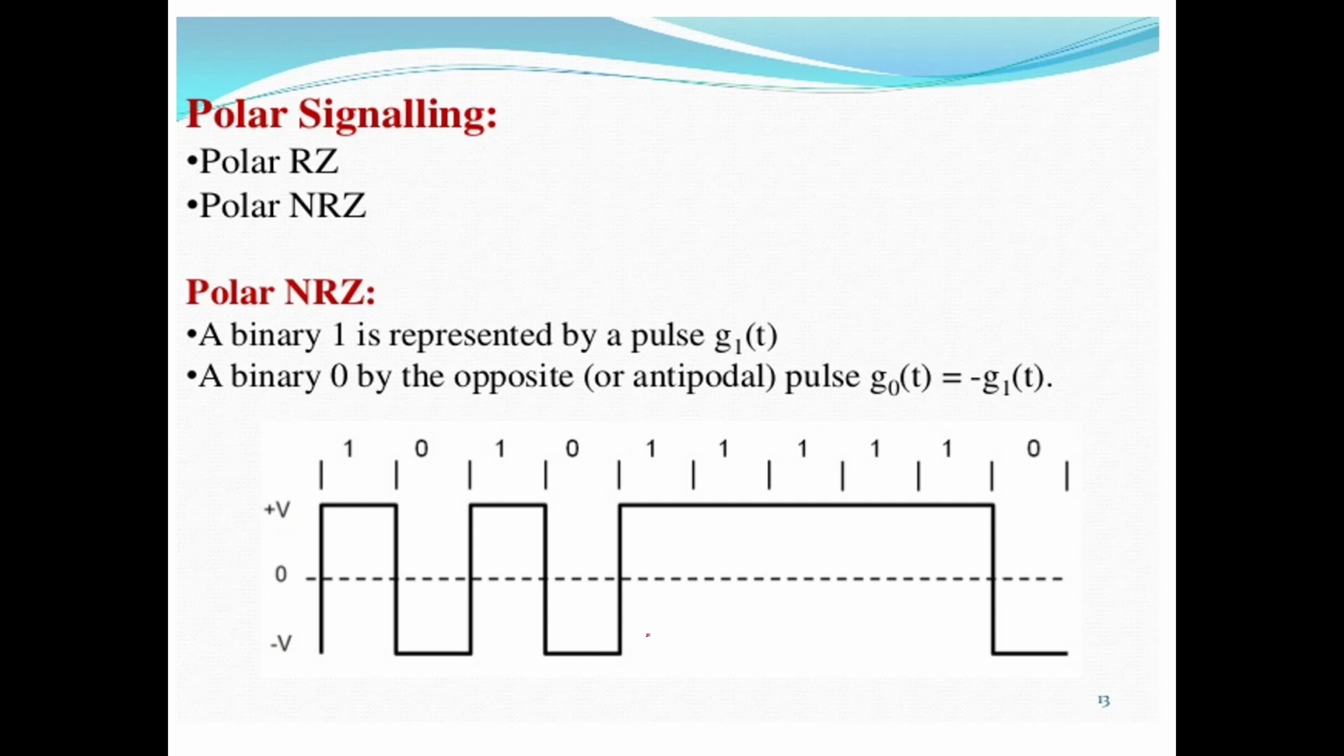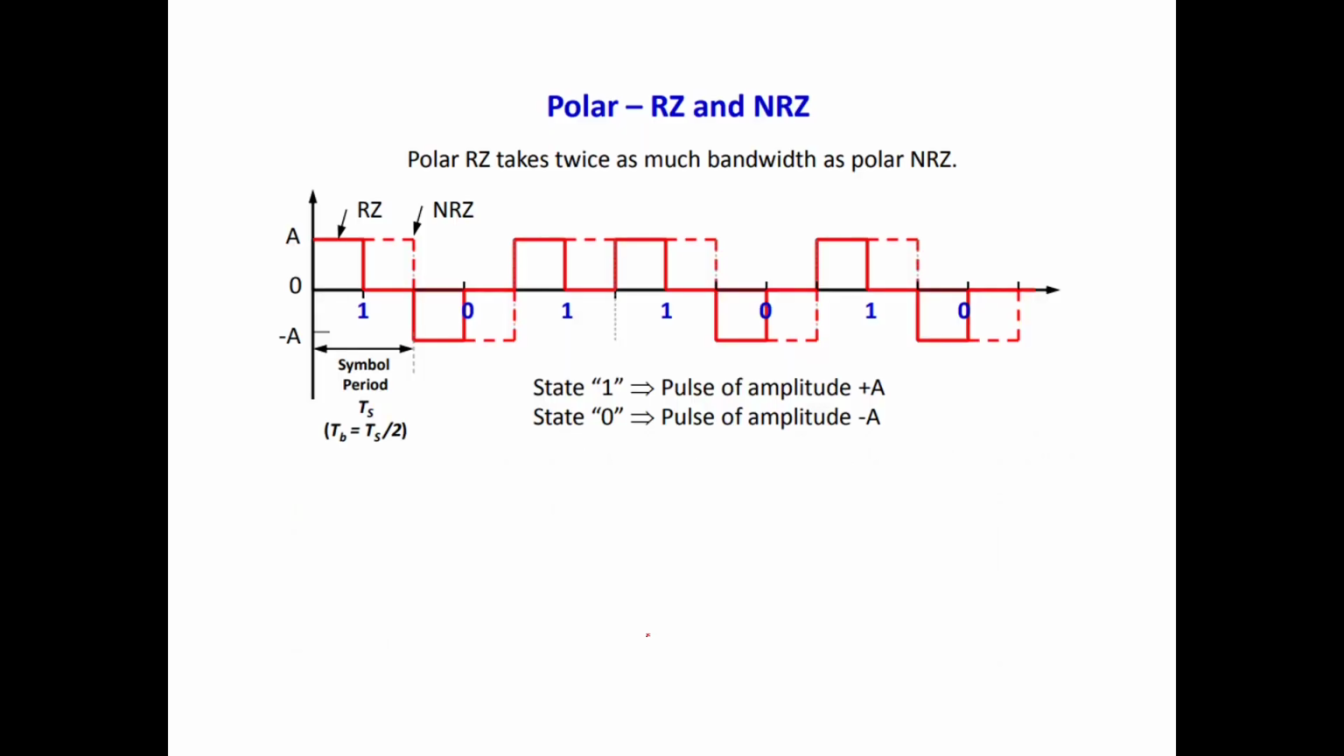That high plus volt is represented as 1, and that minus volt is represented as 0. If you want this voltage in terms of A, you can show this type of waveform where the plus A on top is showing you logic 1. So here you can see where you have shown the plus A. This is plus A, this is plus A. This complete part is for logic 1 for non-return to zero. And then you can see this is minus A, and this complete part is for minus A. This is non-return to zero.